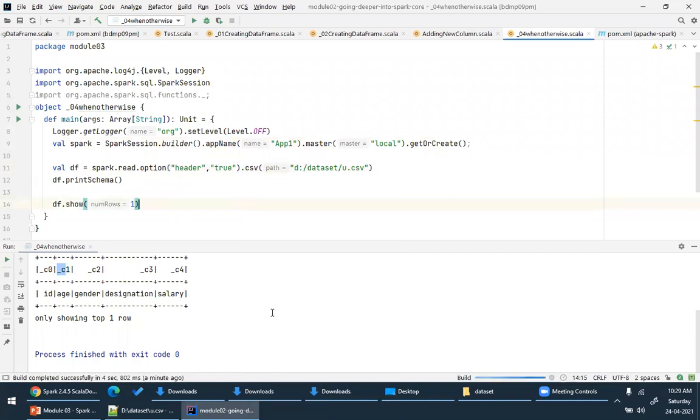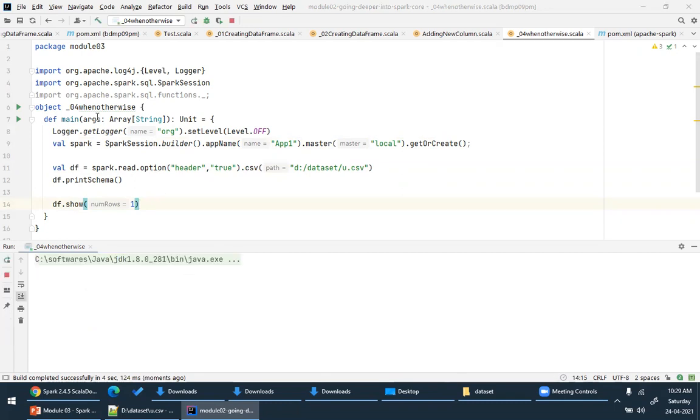Now when I do this, what happens? The first row is treated as header, and the column names will be ID, age, and gender. And the first row will be this one. But more about these options, I will explain to you tomorrow. For now, try to understand spark.read. It has a method called dot option, and you can specify some options. This is one of the options with key and value you can give.